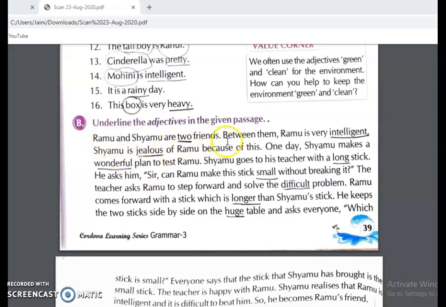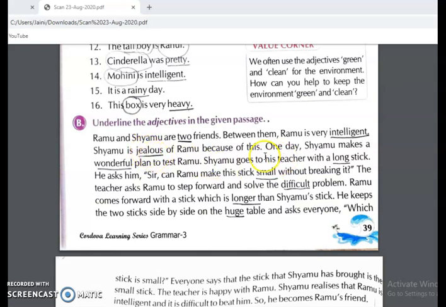Ramu and Shamu are two friends. Between them, Ramu is very intelligent. So here you can see Ramu and Shamu are two friends, so two is an adjective. Same here, Ramu is very intelligent. Intelligent is an adjective. Shamu is jealous of Ramu. So jealous is also an adjective.